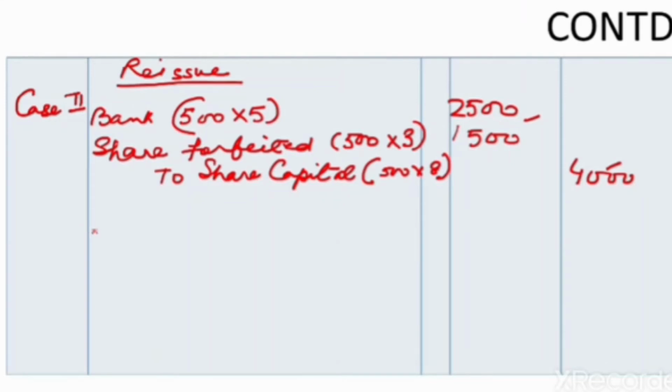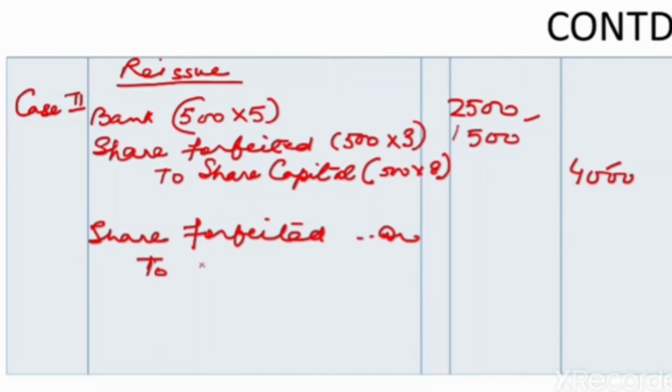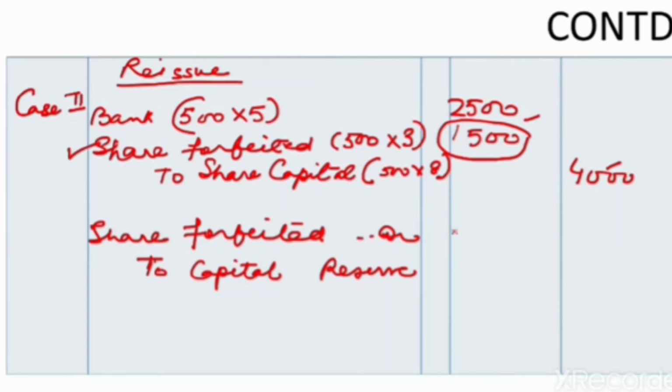So the remaining balance of share forfeited account will be transferred to capital reserve. Now the original amount was 2,500 in the share forfeited account. Out of that, rupees 1,500 is debited because of discount on reissue of shares.